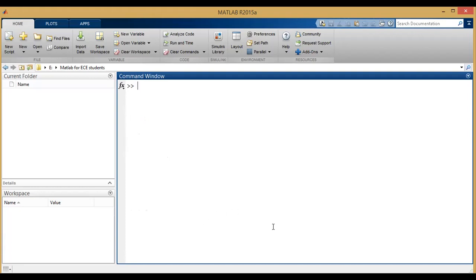In the next class we will discuss how to enter the variables in sequential form, and how to access a particular variable in the command window. Everything we'll discuss in the next class.